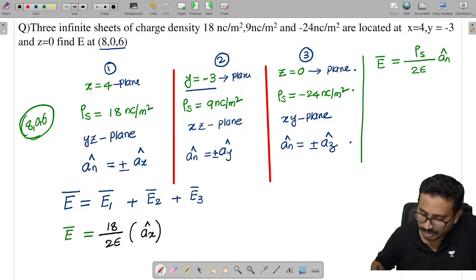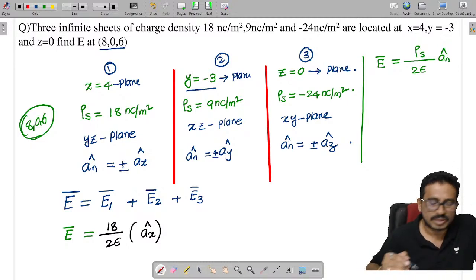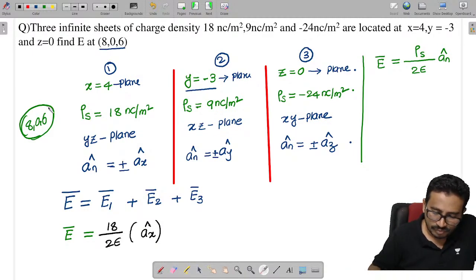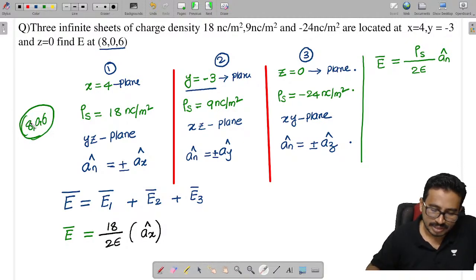We need to decide. Now you see this thing here. Where do you want to find the electric field? I want to find it at this point. My charge is at x equal to 4. At this point, just observe the x coordinate only. This point has x value 8, my charge is at 4.